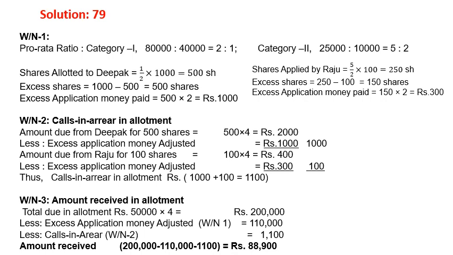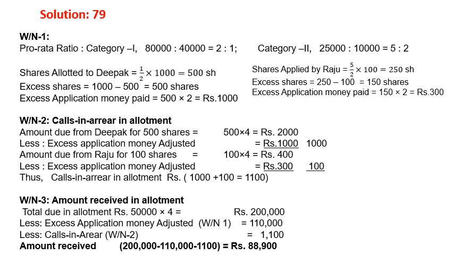Category 2, shares applied, because allotted is given. Shares applied by Raju is 5 by 2, since the pro rata ratio is 5:2, that's why 5 by 2 into 100, 250 shares. Excess share is 250 minus 100, that is 150 shares. Excess application money is 150 into 2, that is 300 rupees.